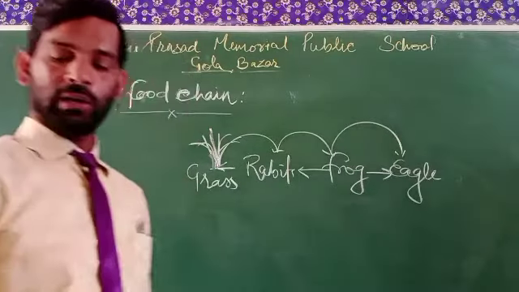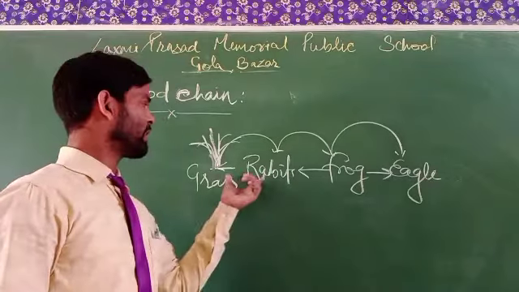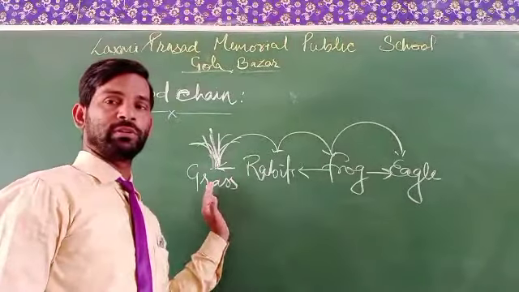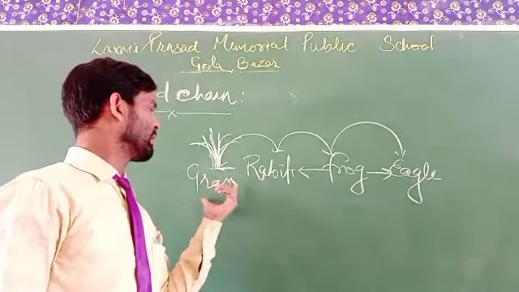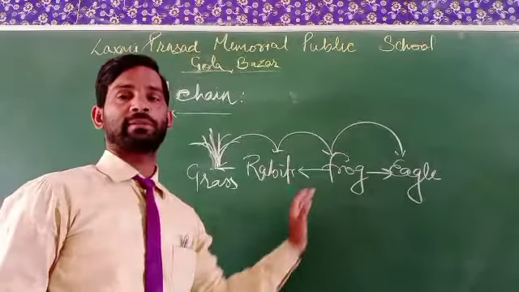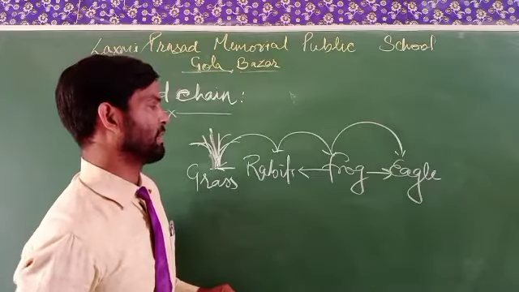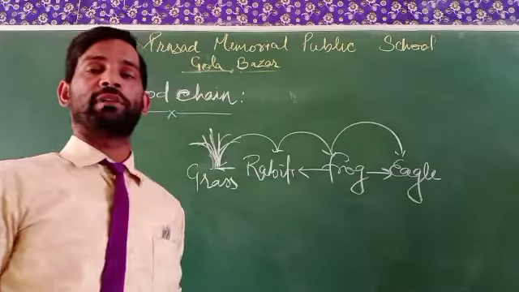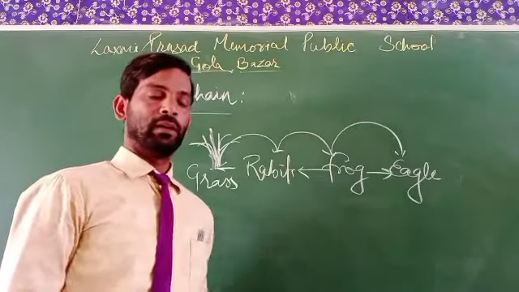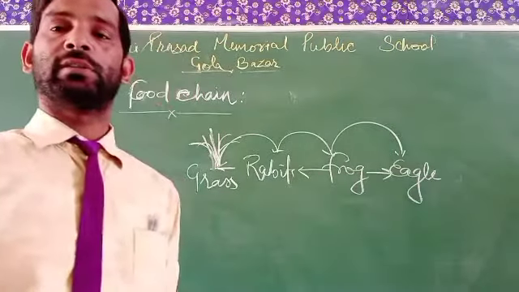That is called a food chain. If the grass could not grow, the rabbit could not eat it, and the frog could not eat the rabbit, and the eagle could not eat the frog. This is the interdependency of animals on one another for their food. That is called a food chain.